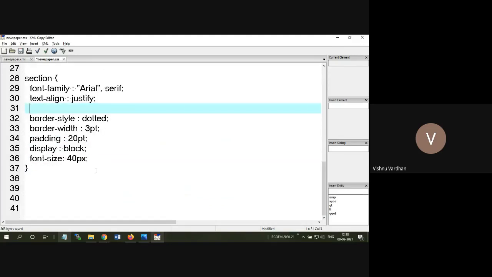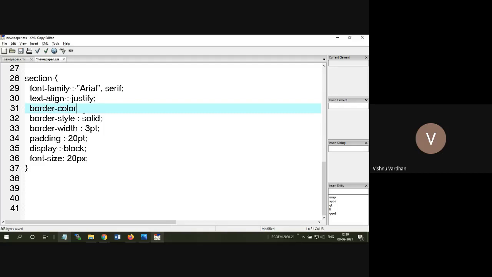Then font size you can keep this as 20 because this is actual text, so the text cannot be like header, so drastically reducing that to half. So earlier it was 40, now it is 20. And border style is some solid I am going to take. Then border width 3 points. Just border color we can take.